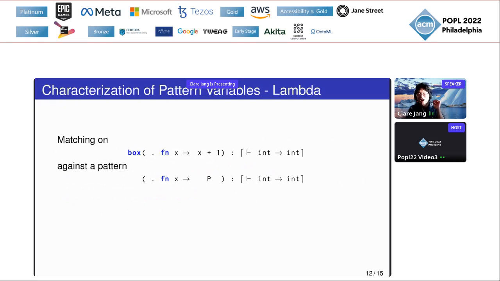First, I'll describe how we can characterize pattern variables using multi-level contextual types. Suppose that we pattern match on the code fragment above against the pattern below, which has a pattern variable p. Just as the function body in the scrutinee refers to x, a variable bound in the code, a code template for p should also be able to refer to x. In the case of lambda abstraction, we can use the two-level contextual type to describe this dependency.